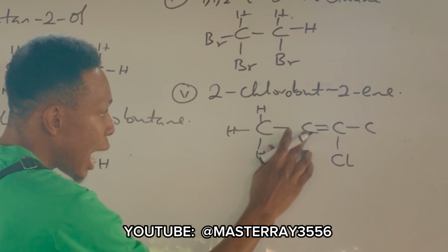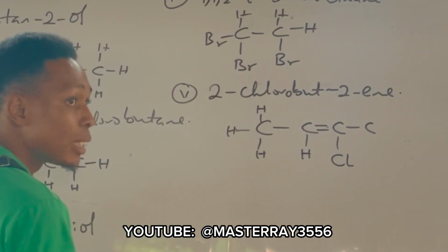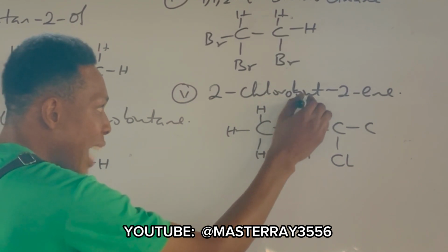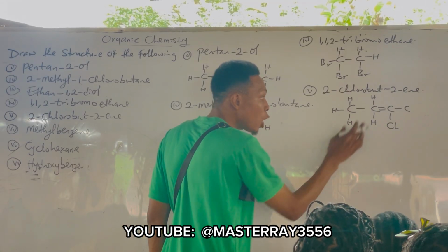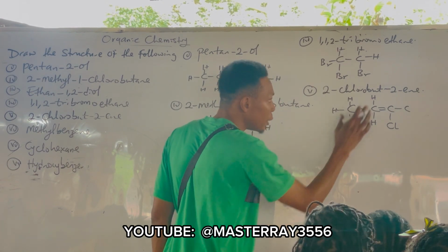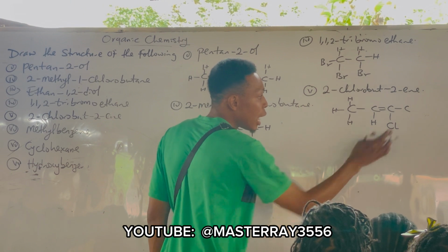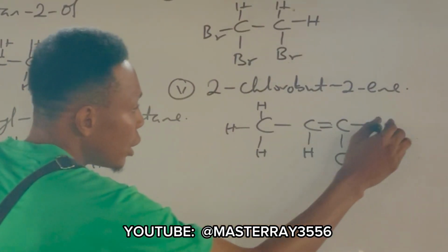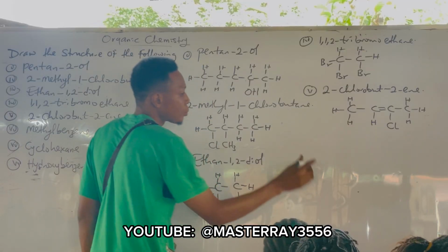This is 1, 2, 3. How many is left? 1. That is just 1 hydrogen. That's why some students are missing it. Some still place another hydrogen here. At the end, this one will be having how many? 5. It ought to be 4. Are you following? Yes, Papa. Alright. So this one is complete already. How many is left here? 3. That's 1, 2, and 3.